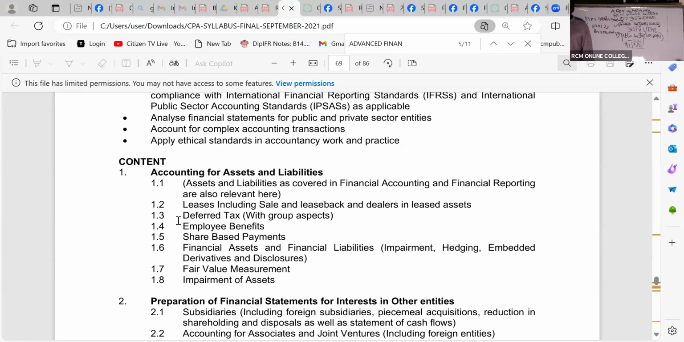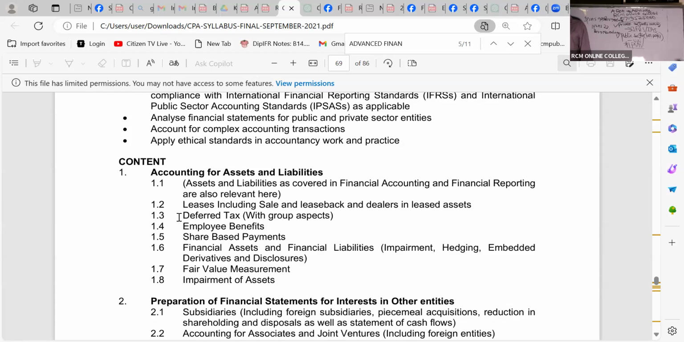Now, ladies and gentlemen, from there we come to content one. Content one simply wants us to look at how we recognize and measure assets and liabilities. Accounting for assets and liabilities: measurement, subsequent measurement after we have measured originally, with depreciation, and recognition. Those are the kind of things they want us to look at under chapter 1, what they are calling accounting for assets and liabilities. 1.1 is about the previous knowledge you got from the other papers.